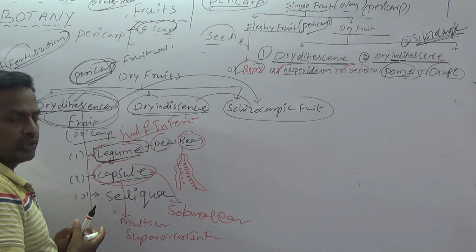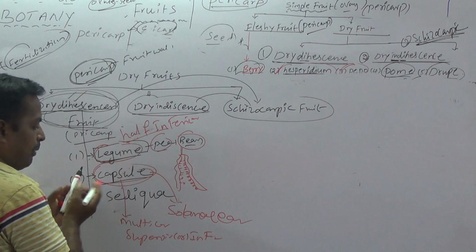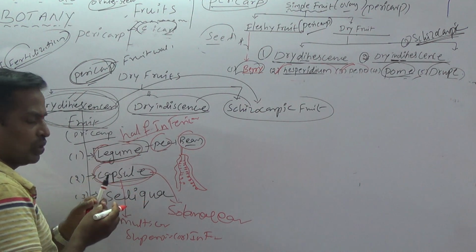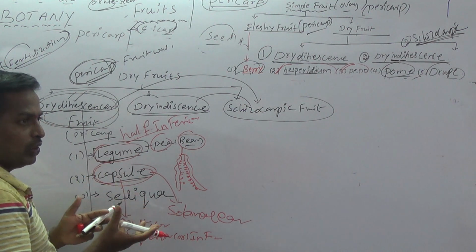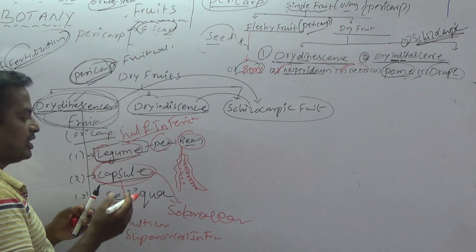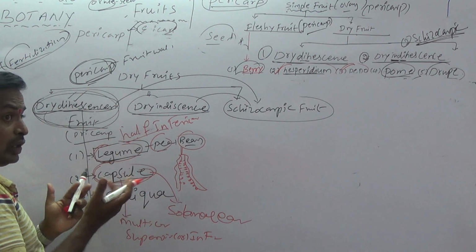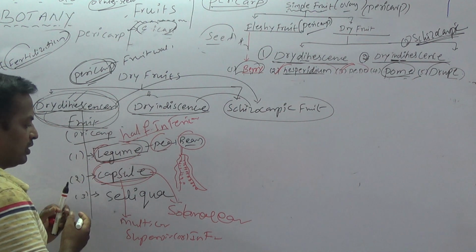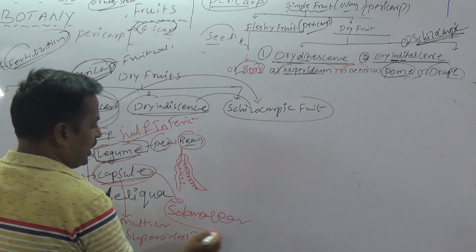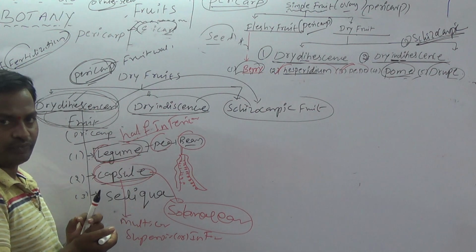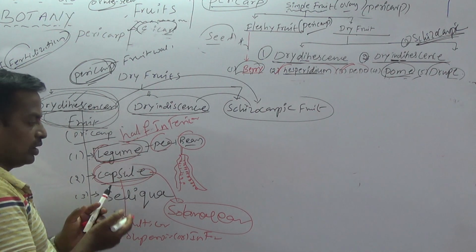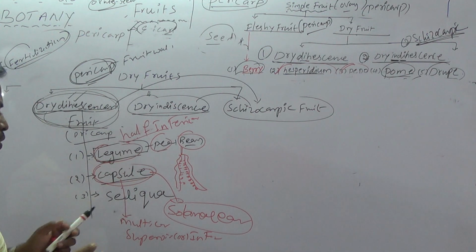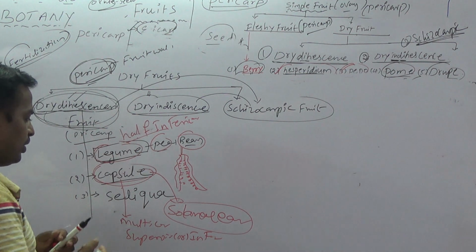Different types of capsule fruits are present. The capsule fruit breaks down to release seeds. Either loculicidal or septicidal capsules are present. So different types of capsule fruits are present. Most examples are Solanaceae members like Datura. Datura is the best example of capsule.